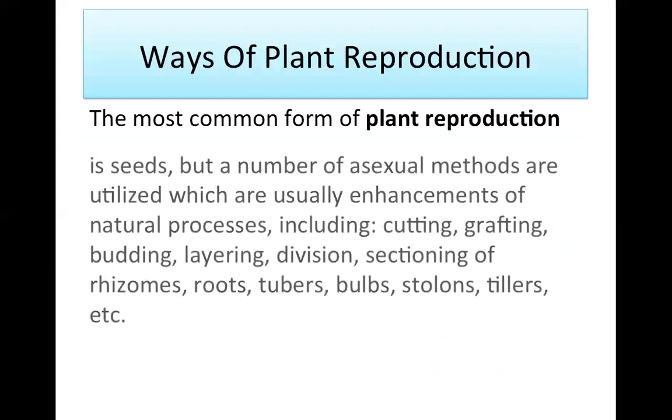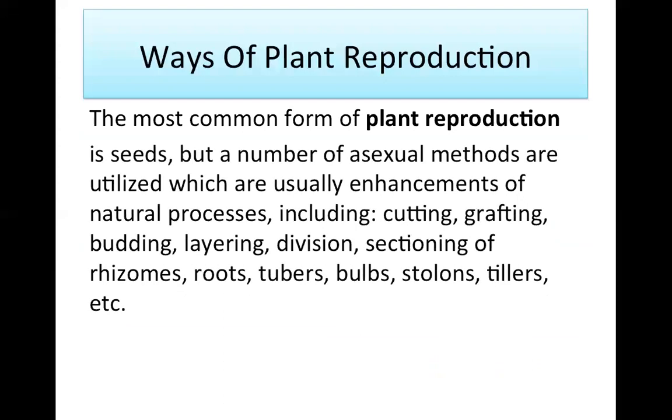Now, ways of plant reproduction. The most common form of plant reproduction is seeds, but a number of asexual methods are utilized, which are usually enhancement of natural processes, including cutting, grafting, budding, layering, division, sectioning of rhizomes, roots, tubers, bulbs, stolons, tillers, etc.